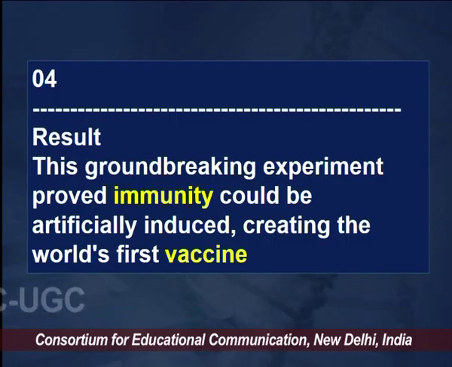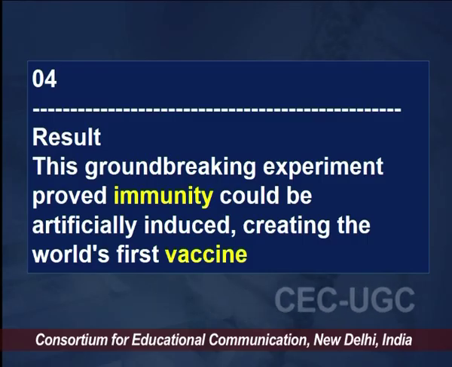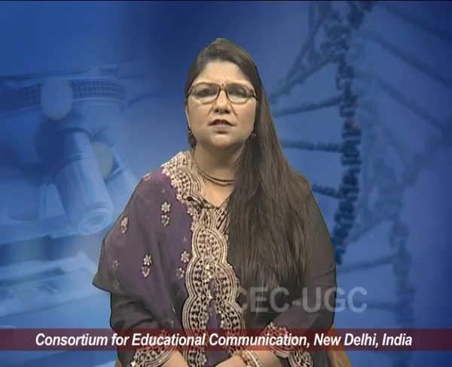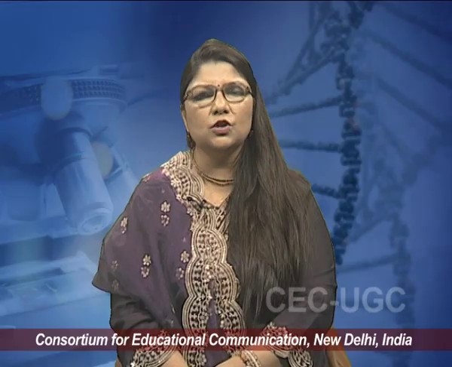The result was that this groundbreaking experiment proved immunity could be artificially induced, creating the world's first vaccine. You already know how a vaccine works. There are many types of vaccine; here some other strain is helping, because it was a related strain. The body could not distinguish between the cowpox virus and the smallpox virus.